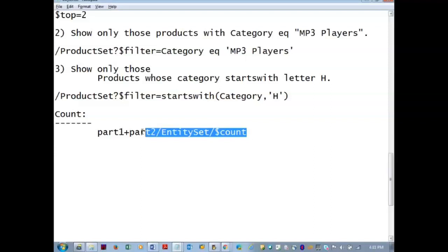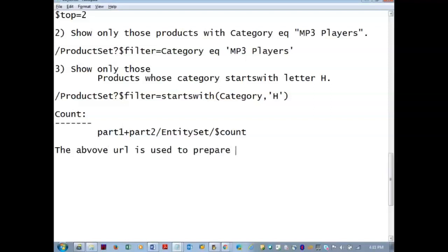So this count is used for preparing the dynamic tile using the Fiori Designer. The above URL is used to prepare dynamic tiles using Fiori Designer.